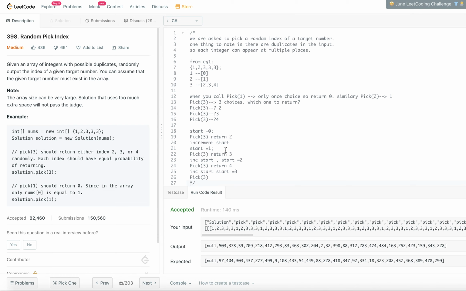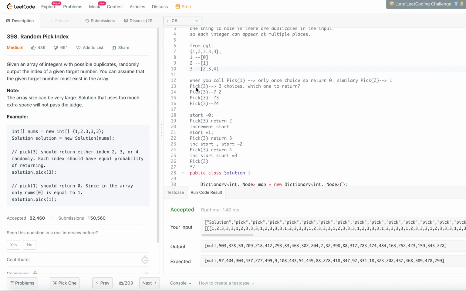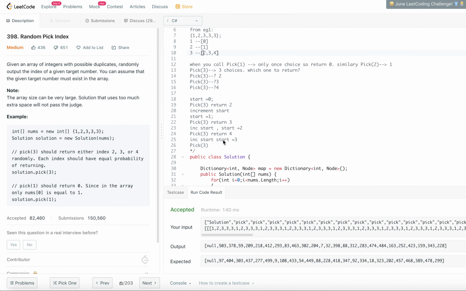Do I actually have index 3? No, this is index 0, index 1, index 2. Remember, when I am calling pick 3, I am not referring to the original array indexes. I am referring to only these indexes in the sub array where I framed this kind of mapping, 2, 3, 4 for pick 3. So this doesn't have an index 3. The maximum index I have is 0, 1, 2. So when index is greater than the count,